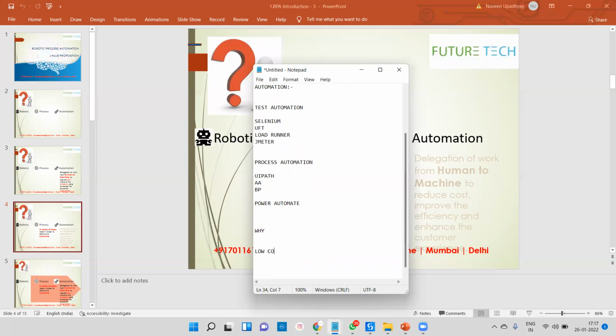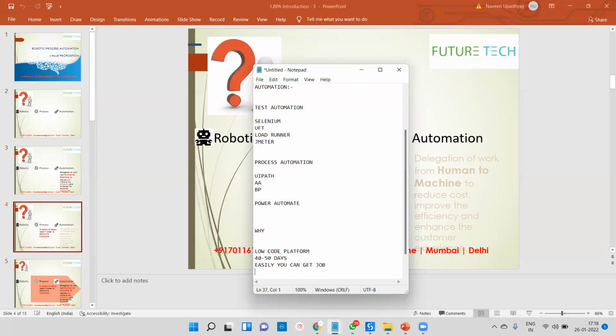The second thing is that it hardly requires 40 to 50 days to learn. Third, if you ask me why to go for RPA UiPath, you can easily get a job.